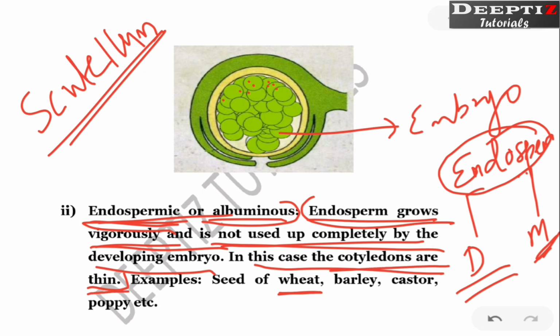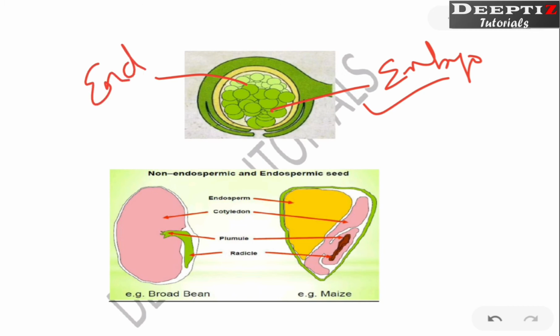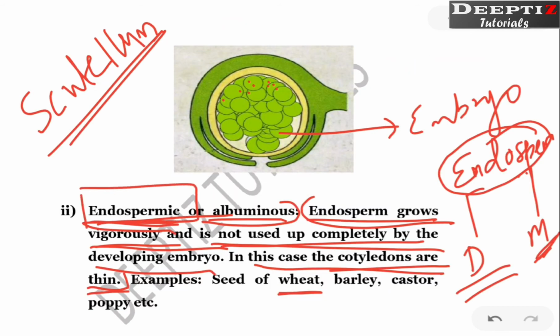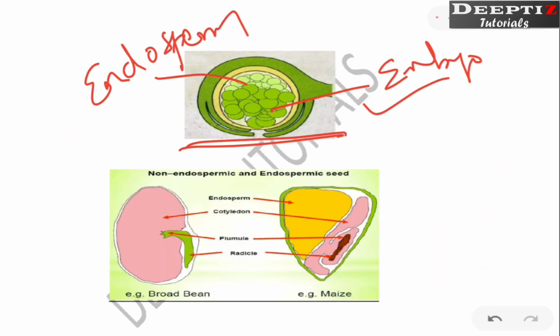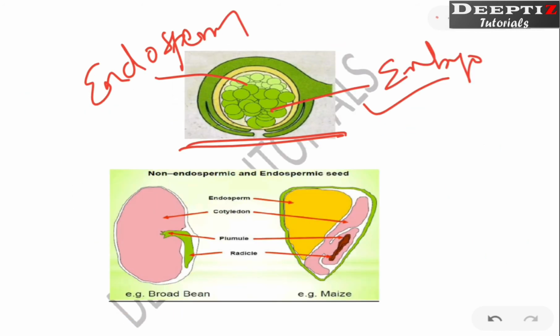So the endosperm must multiply, right? If you look here, you can see there will be an embryo which is growing and the endosperm which is left over. So this is going to be what type of seed? Endospermic seed, because the endosperm is left there. Examples you have to remember, right? At least 2-3 examples you can remember.